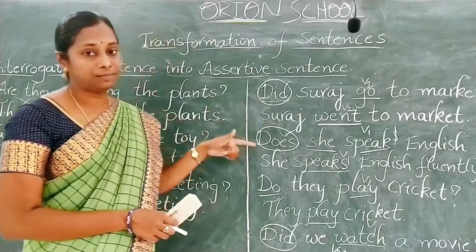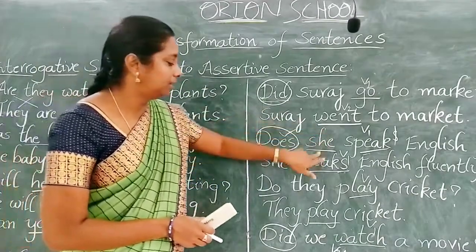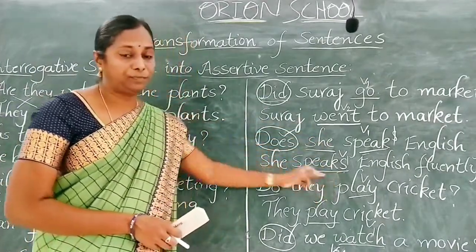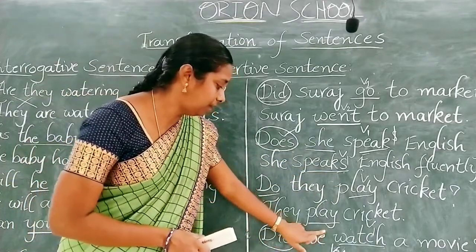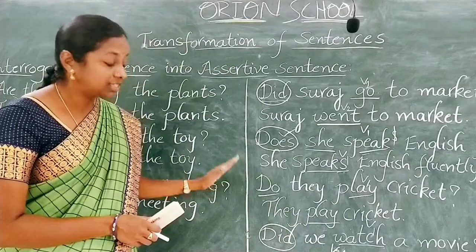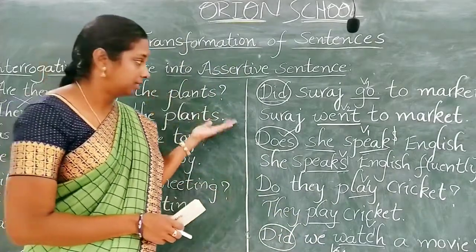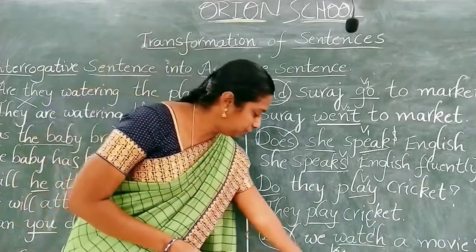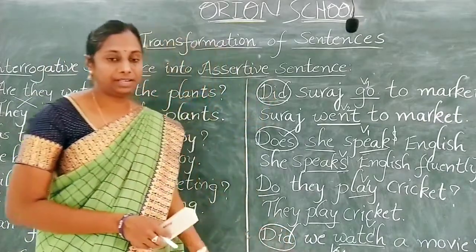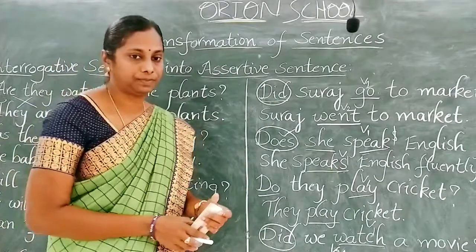If it is a singular subject, we have to write s or es on the main verb. If it is a plural subject, we have to write only V1 for the main verb. If it is the V2 form, whether singular or plural, we have to write the main verb in the V2 form. Is it clear? Okay, thank you.